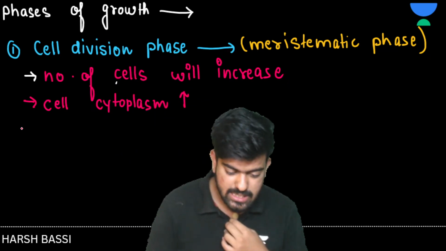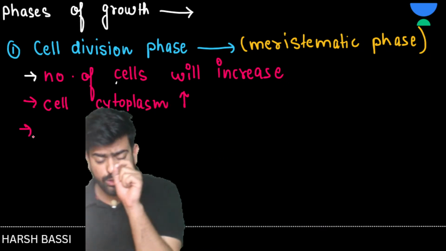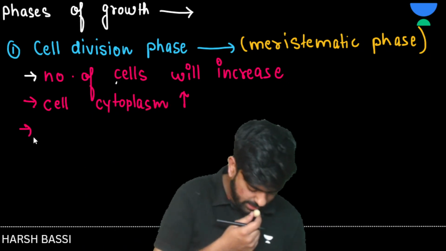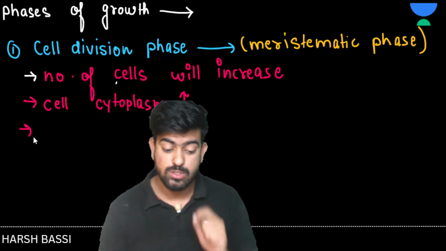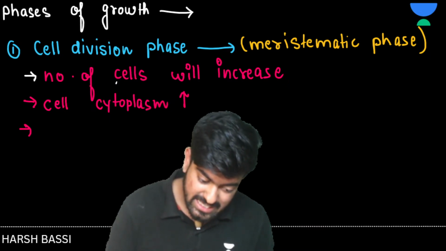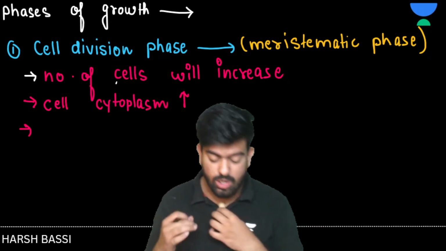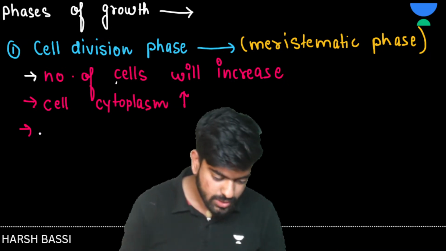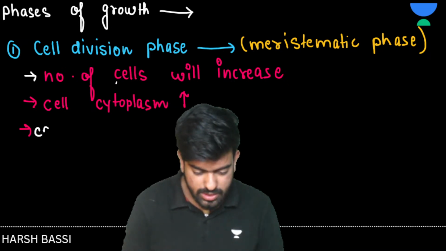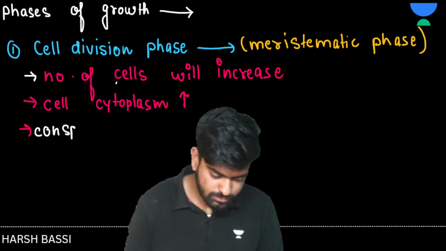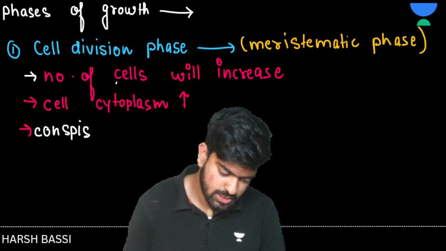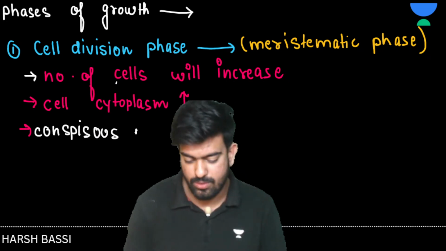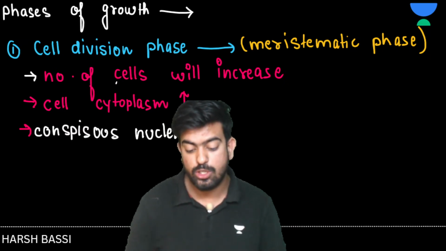Next, the cell will have a very small nucleus, or we can say conspicuous nuclei. Okay, so let's write here conspicuous nuclei. Yes or no?